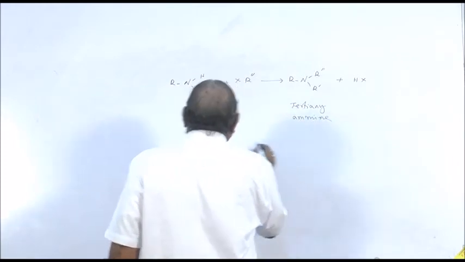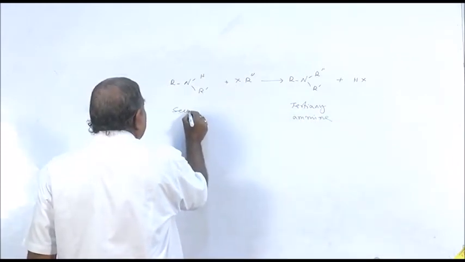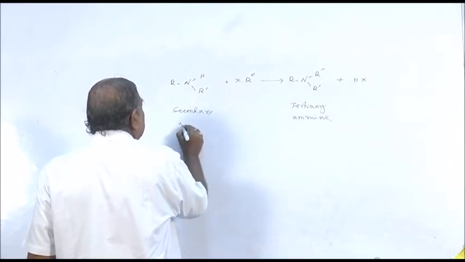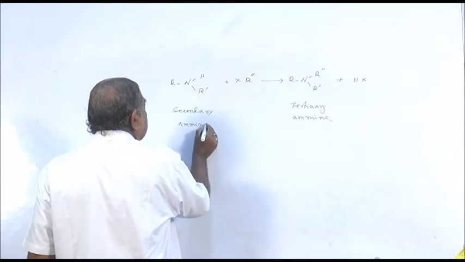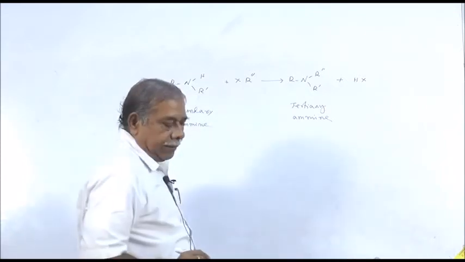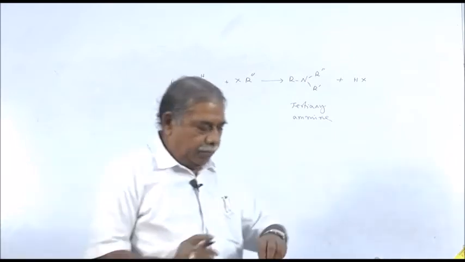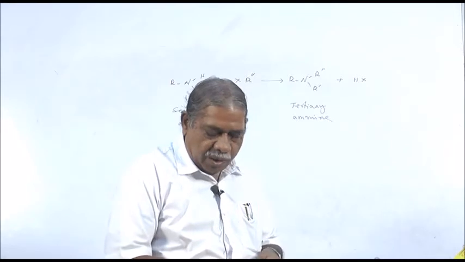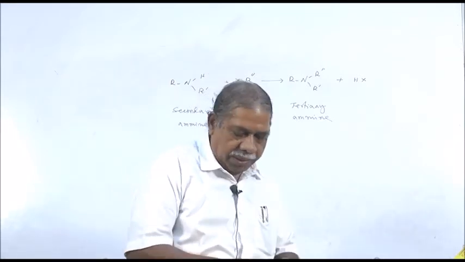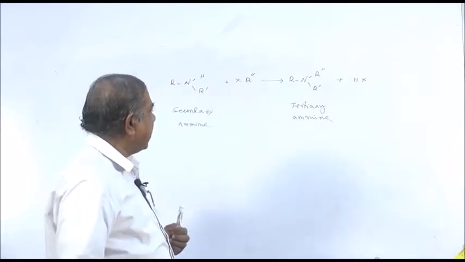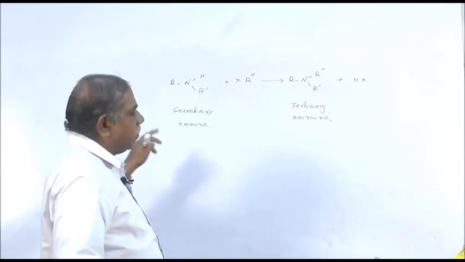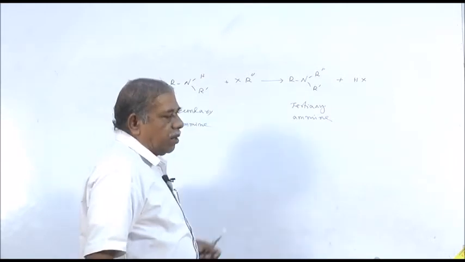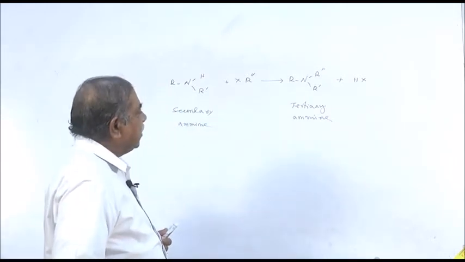So from secondary amine we can prepare the tertiary amine. So once we get primary amine, we can treat with alkyl halide having the same number of carbon atom or different number of carbon atom. We can get secondary amine. Once we get secondary amine, we can treat with alkyl halide having same number of carbon atom or different number of carbon atom. We can get tertiary amine.